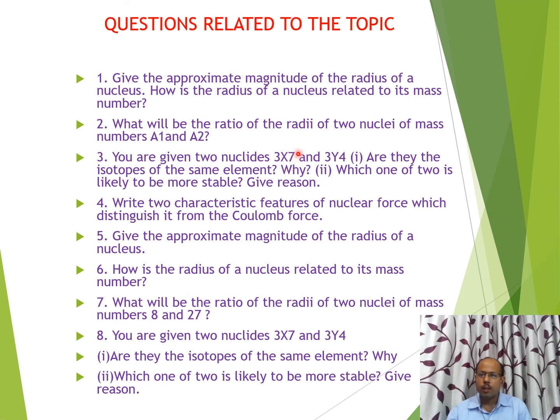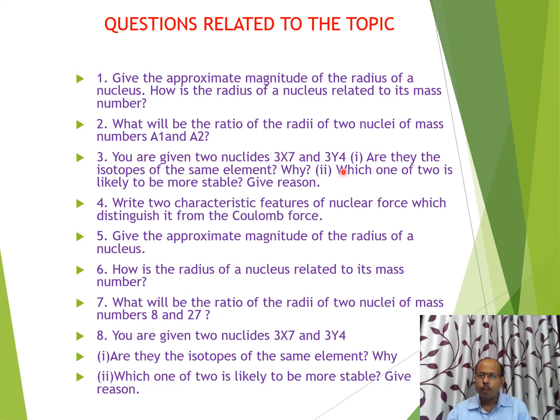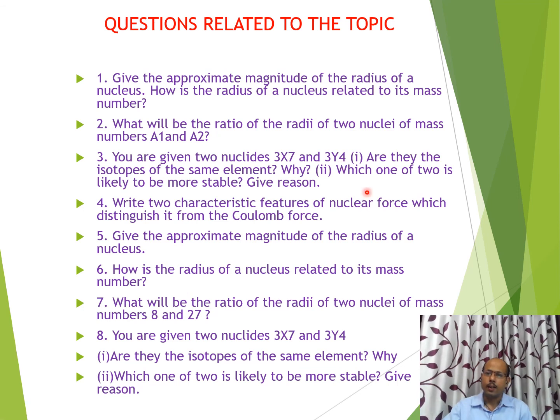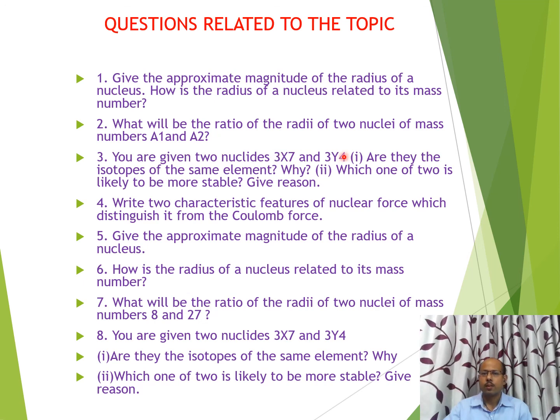Therefore, it is an odd-even nucleus. But for the second nucleus, 3Y4, 3 is the atomic number, meaning the number of protons is 3, and the number of neutrons is only 1. It means it is an odd-odd nucleus, and we know that odd-odd is the least stable. Therefore, out of these two, X will be stable in comparison to Y.